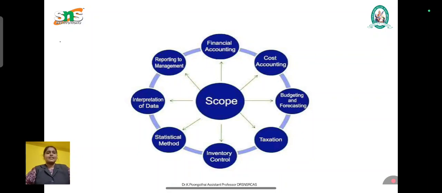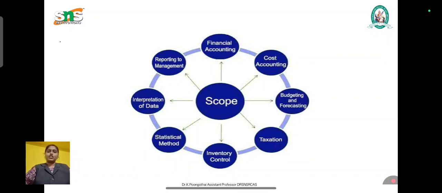The next one is cost accounting. Cost accounting is an important component of management accounting. It provides information about the cost of products, services and departmental activities. Its importance is that it determines the product cost, helps in cost control and cost reduction, and assists in pricing decisions. We have different techniques here: standard costing, marginal costing and also activity based costing. For example, a manufacturing company calculates the cost per unit to determine the appropriate selling price.